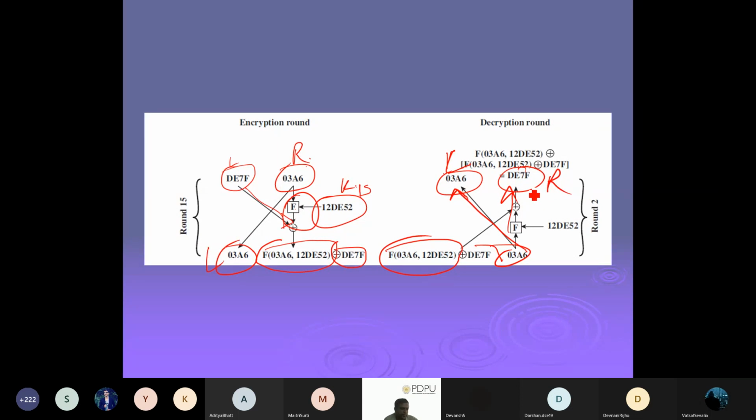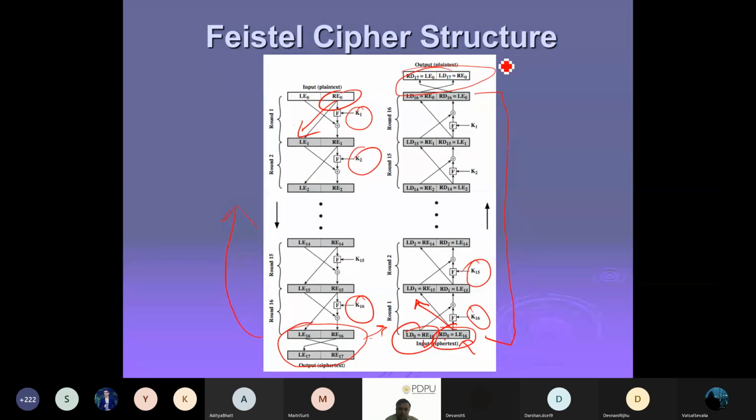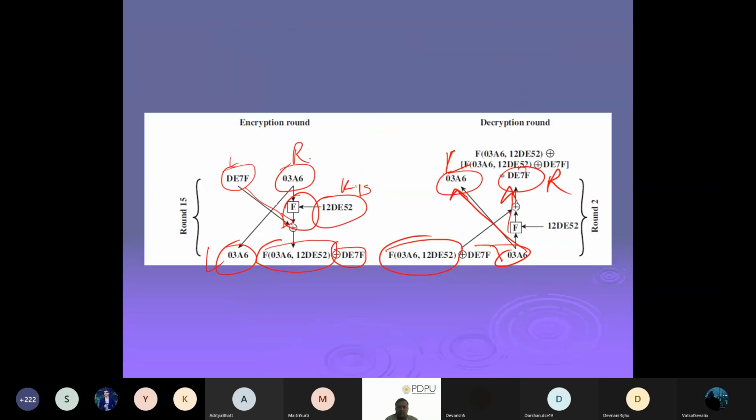Okay, so that was the last step in the ciphertext. You can see that even after applying the 16th round, we have to swap the left and right parts. So that's why every time we are getting the left-hand part in a reverse way.